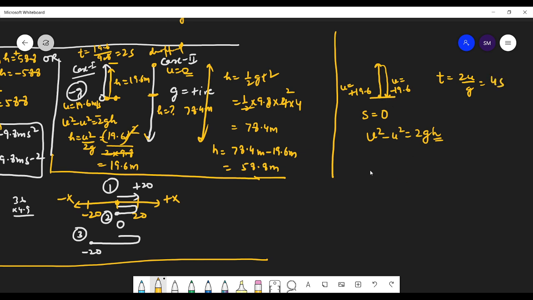So 4 seconds. Now the second case you can take is, you haven't dropped the ball; you have thrown the ball downward with a velocity of 19.6. Because now you are throwing the ball downward, in the downward case we will take g as positive, and take this direction as positive. When the ball was thrown upward, we took upward as positive. So the direction of the motion we take as positive.